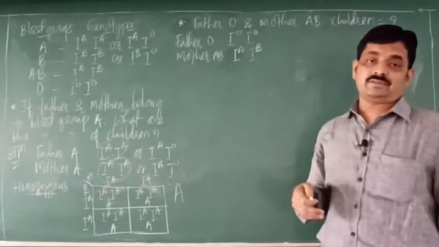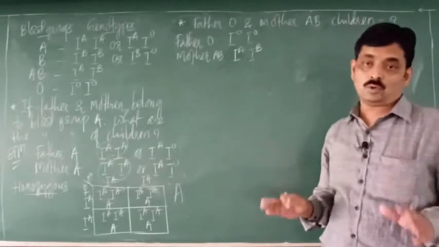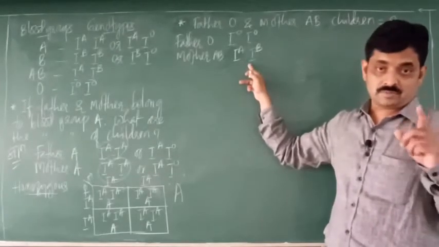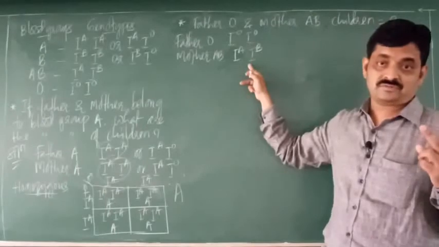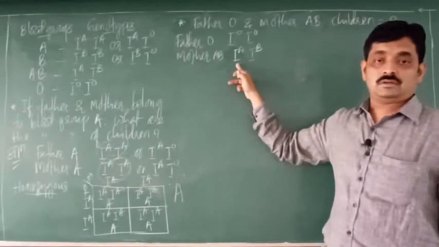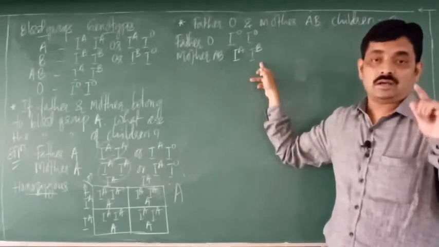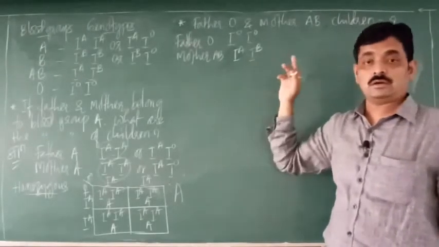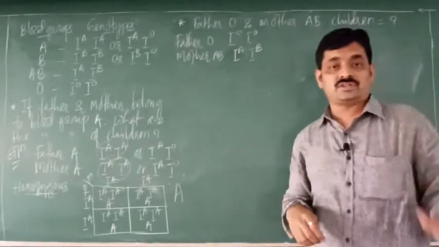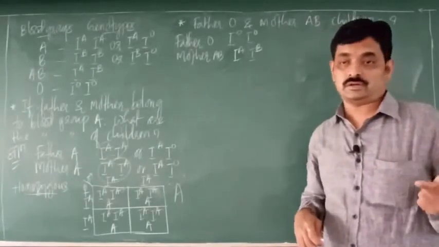Now father will produce gametes. All gametes will have a recessive allele IO, one type of gametes. Mother is heterozygous. Always remember, heterozygous organisms produce two types of gametes. So here 50% gametes will have a dominant gene IA and another 50% gametes will have a dominant gene IB. So two types of gametes are produced here. So we shall substitute these gametes in the Punnett square to obtain the genotypes of the children.